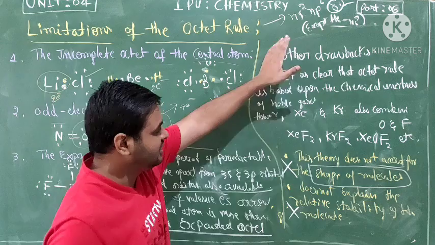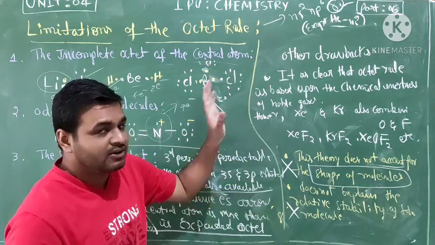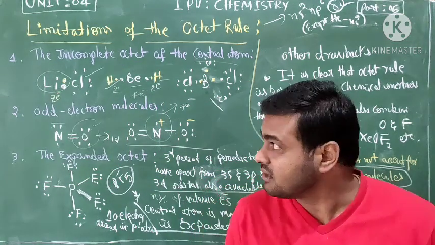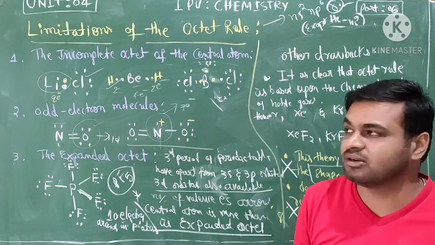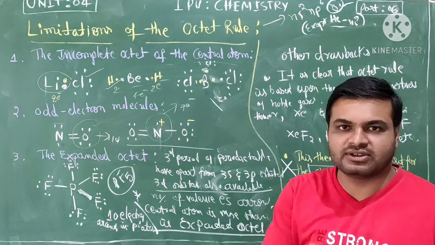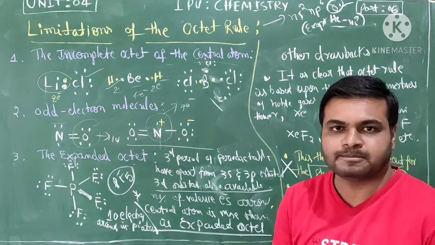Okay, these three are the drawbacks. This is about the limitations of the octet rule. This is very important for examinations, the 3 exceptions. Okay, don't forget. Okay, thank you.